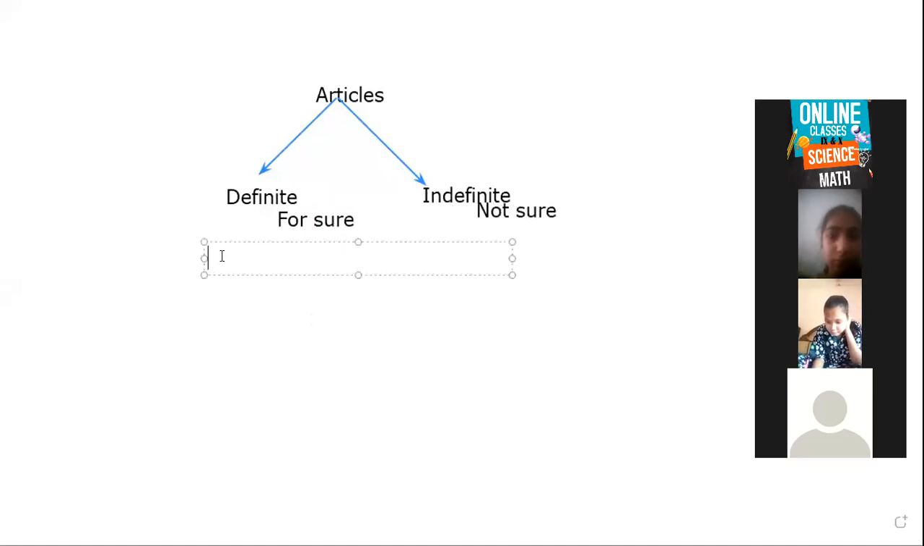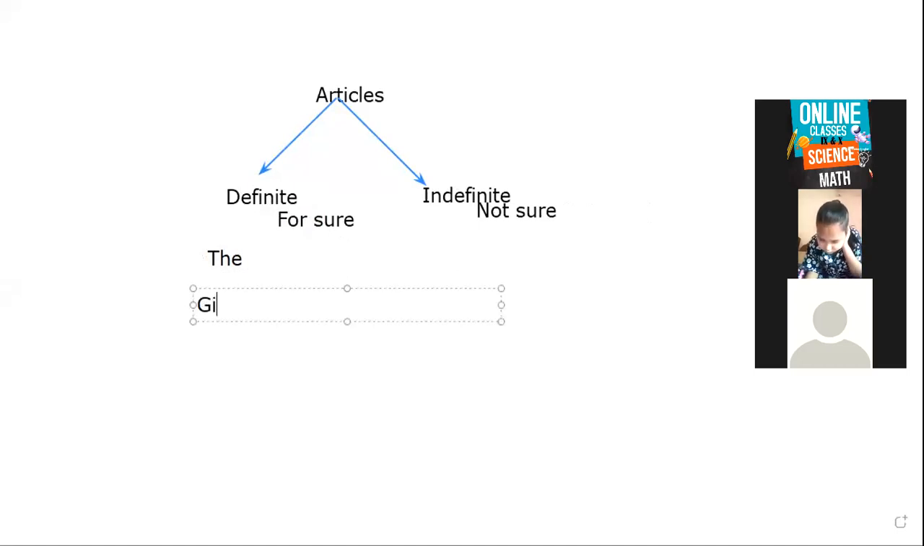Now definite article is the. Whenever you use it in a sentence, you start with the, like: give me the pen. So what does it mean? I want that particular pen. I am pointing towards a specific pen. If you give me any other pen, I will not accept. Suppose I write: give me the red pen.